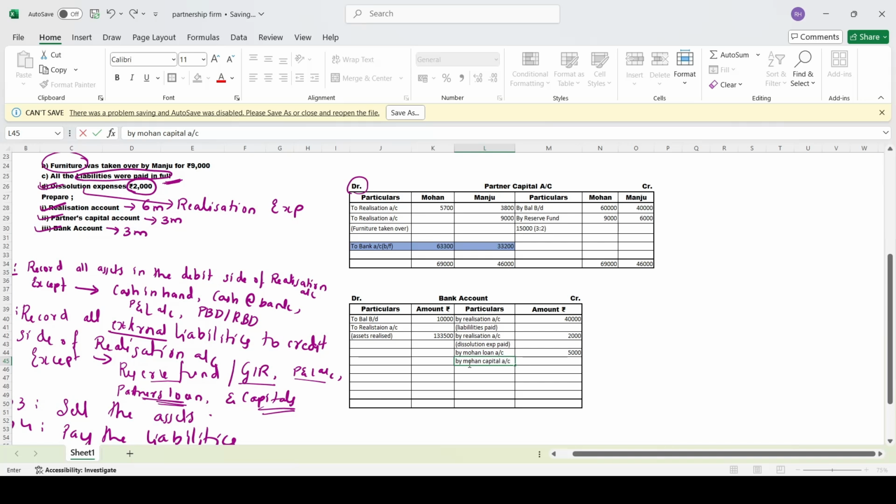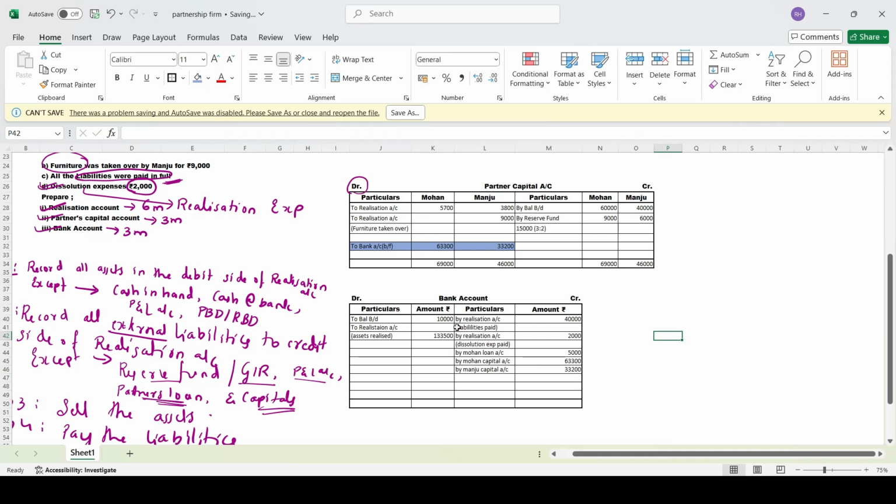How much is Mohan? Mohan's amount is 63,300. Come to this side by Manju capital account. The amount is 33,200. That's it, bank account.